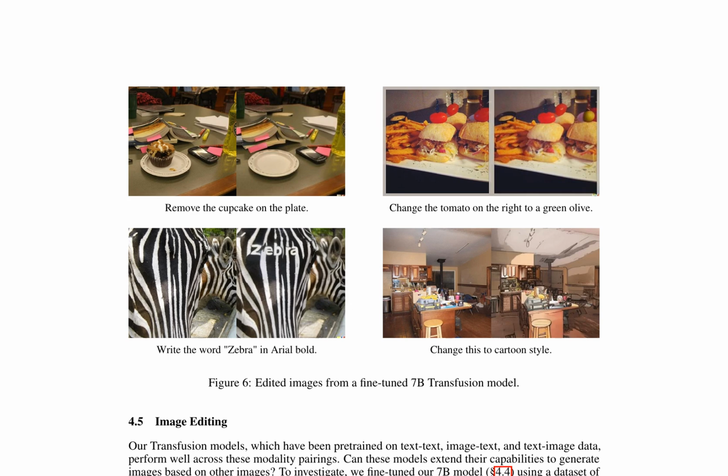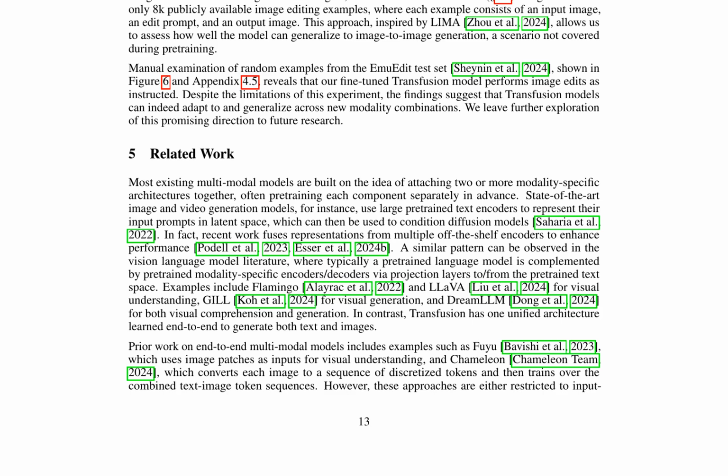image generation tasks. In the context of image editing, fine-tuning a 7B Transfusion model with an 8K publicly available image editing dataset shows that it can adapt and generalize across new modality combinations. The edited images from this fine-tuned model, as shown in Figure 6, indicate that Transfusion models can perform well in tasks such as changing the color of a cupcake on a plate or converting a tomato to a green olive.